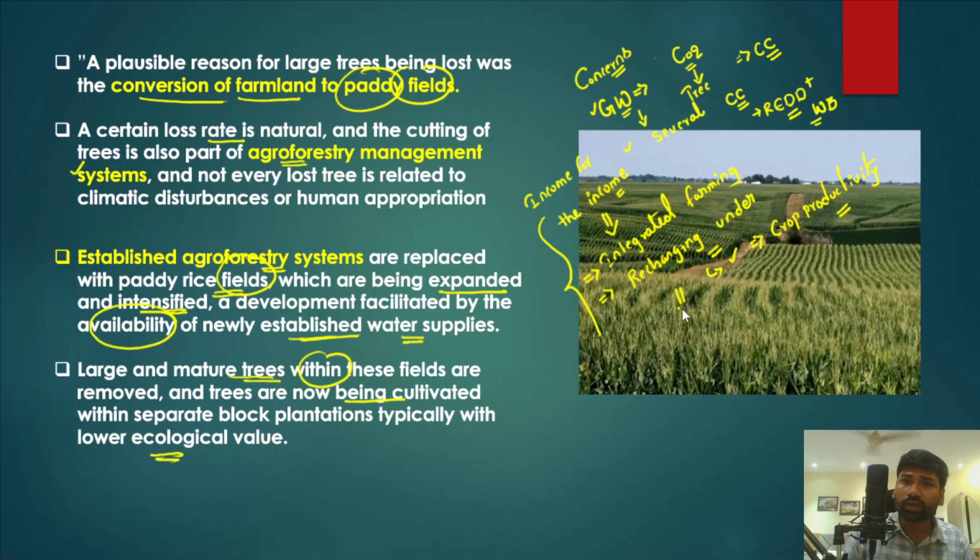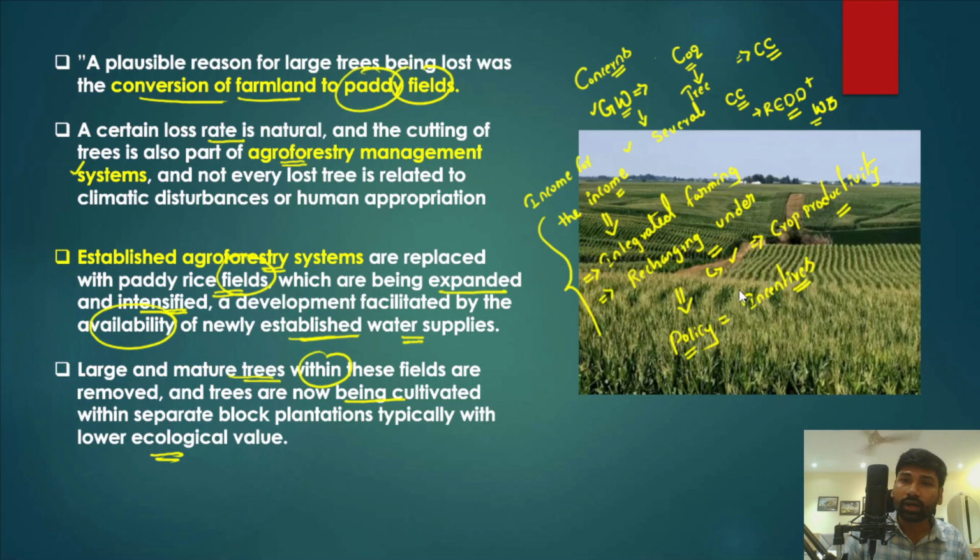And here you can also see there is a policy vacuum, or there is no policy which deals with farmland trees. So therefore the government should also focus on farmland trees and farmland green cover, and the government must further extend these incentives for the farmers who cultivate these trees on their farmlands.